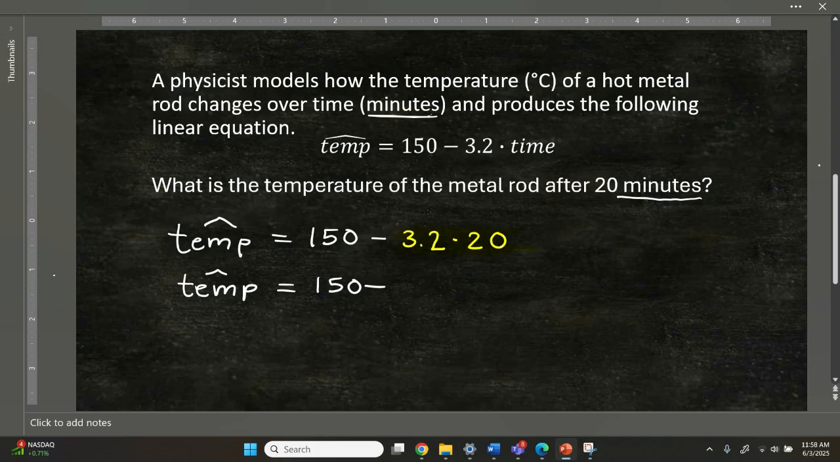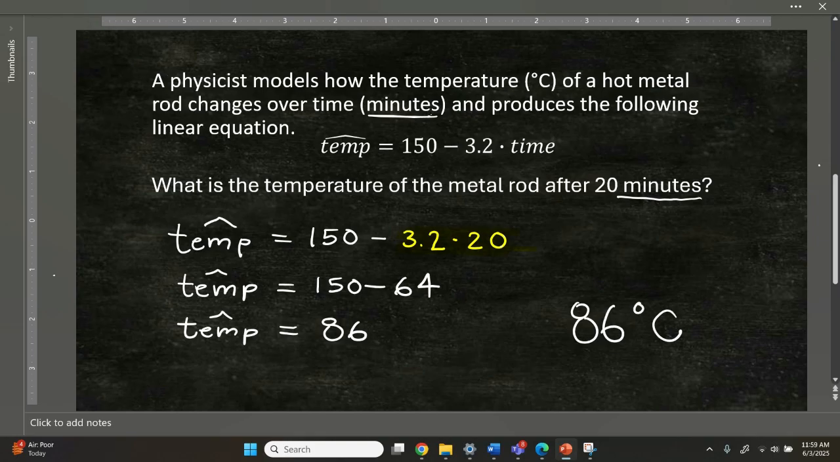So 3.2 times 20 is 64. Now the only operation left is subtracting 64 from 150. There's no competition of who comes first. There's only one operation left, and that is the number 86. So our answer is 86 degrees Celsius would be the temperature of the metal rod after 20 minutes.